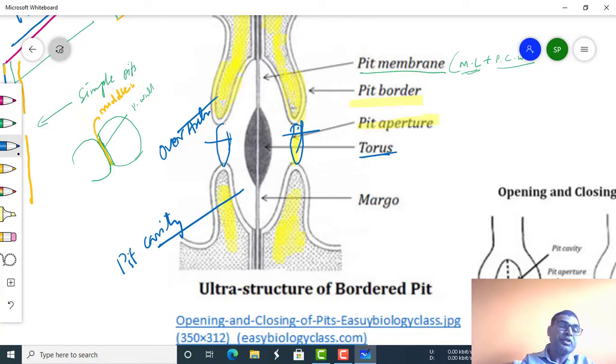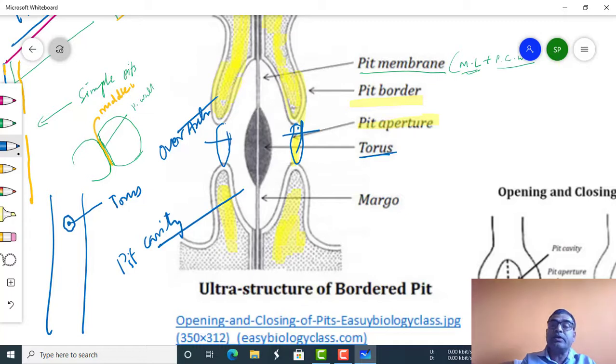If you see a transverse section, the pit membranes appear in this way. This is the region of the torus, and this one is the pit border.